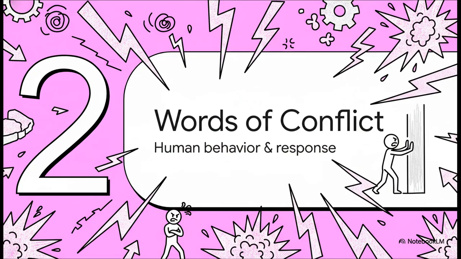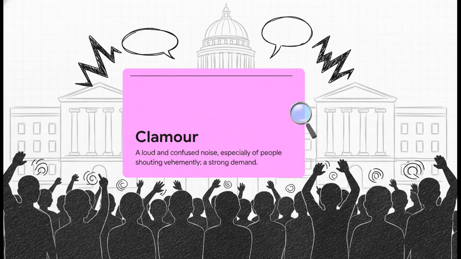Section 2. Words of conflict, human behavior and responses. Often, the very first societal reaction to an arbitrary rule is a clamor. A clamor is a loud and confused noise, especially that of people shouting vehemently. It's a really strong demand for something by a ton of people. Imagine a massive crowd outside a city hall, that uproar, that massive outcry, that collective demand for change. That noise right there, that's a clamor.